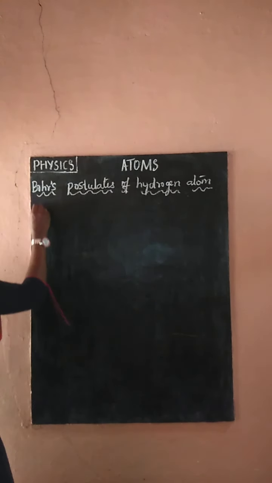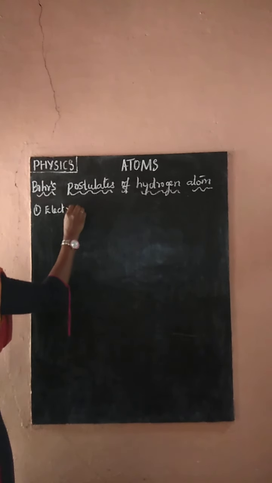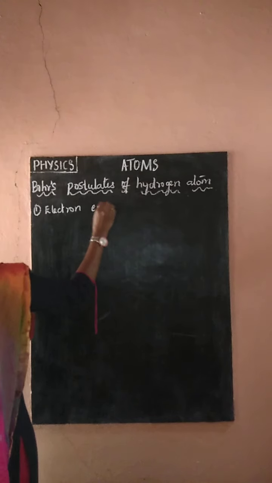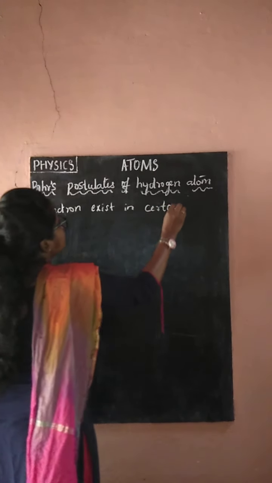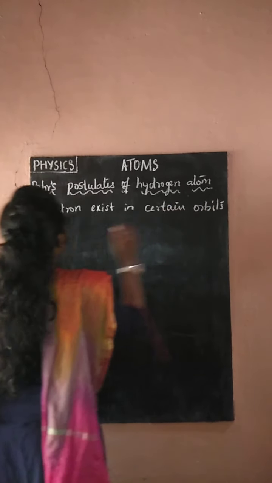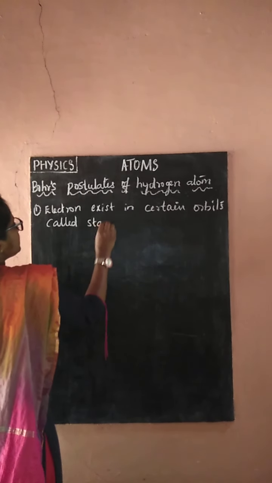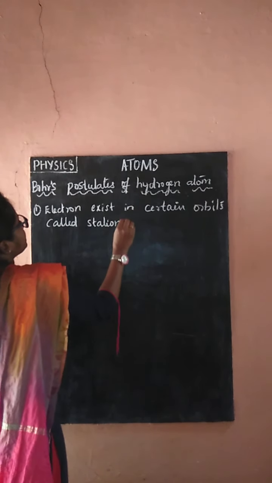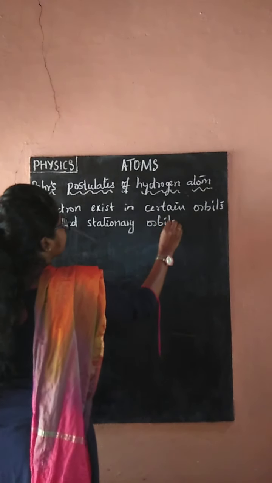The first postulate is: the electron exists in certain orbits called stationary orbits.